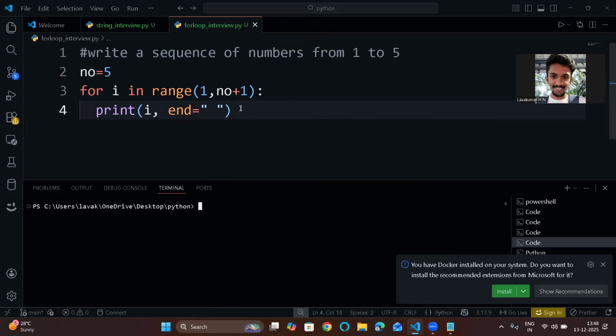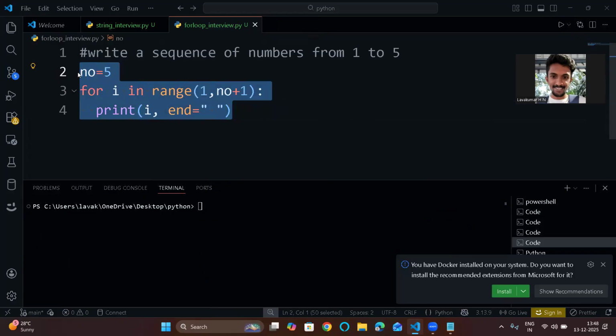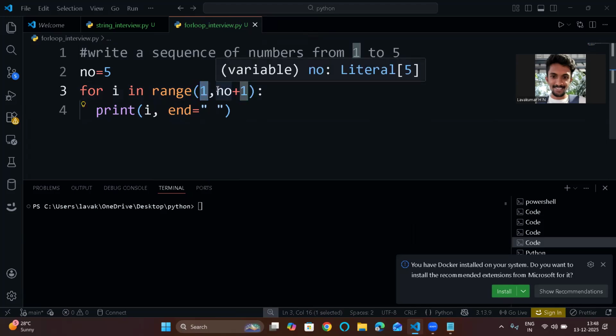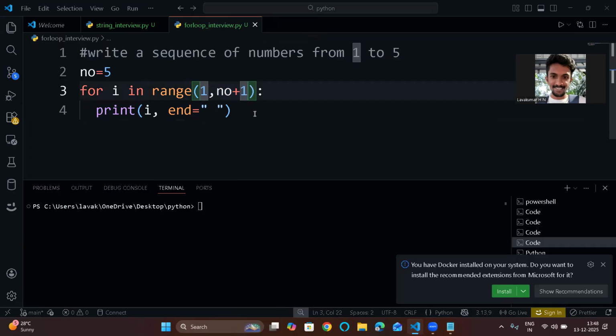Now, it's a basic program they can ask. Let me explain how this will work. Basically, I am taking my for loop. It will start with i as 1. In a range, this is the start, this is the end, and the next one will be the step, which we will write a program on next. Now it will start with i equal to 1.